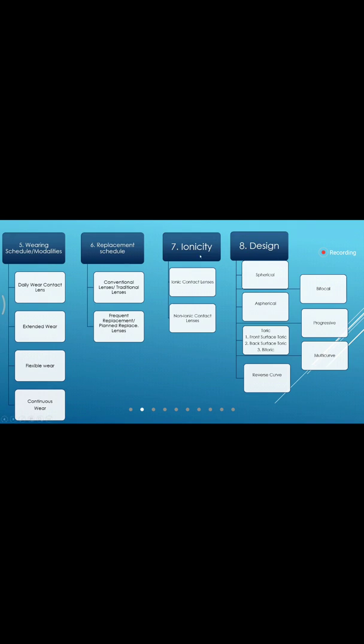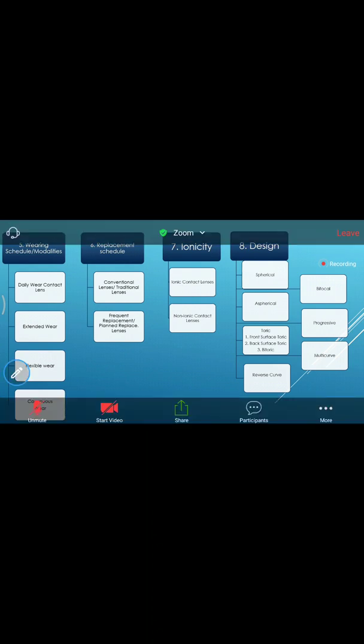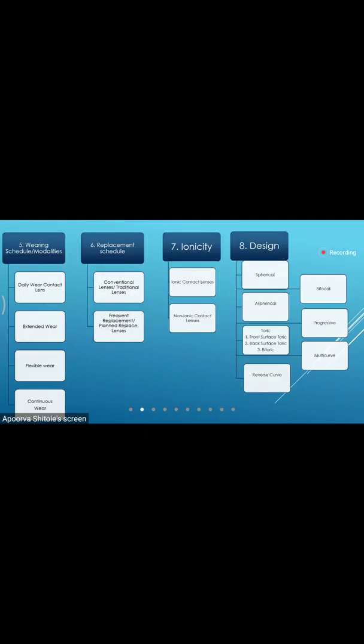Ionicity will tell us how much electronic discharge is present on the contact lens surface. So there are ionic contact lenses and non-ionic contact lenses. Based on the design, as we have in spectacle lenses, same as we have in contact lenses: spherical or aspherical, toric, front surface toric, back surface toric, bitoric, reverse curve, bifocal, progressive, multicurve.